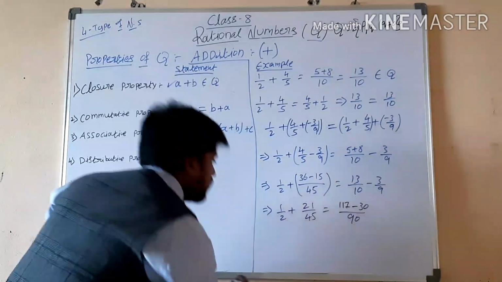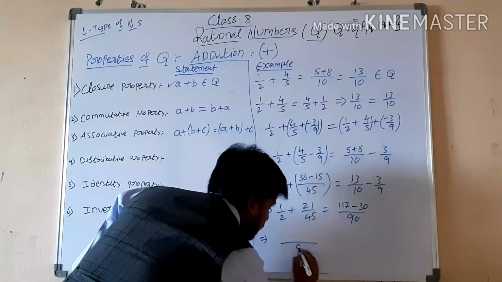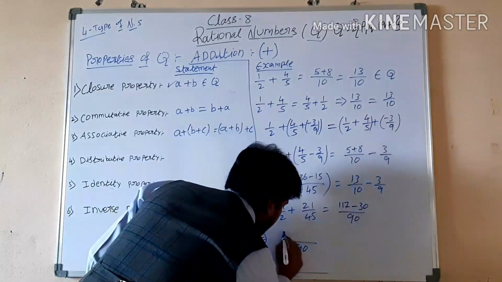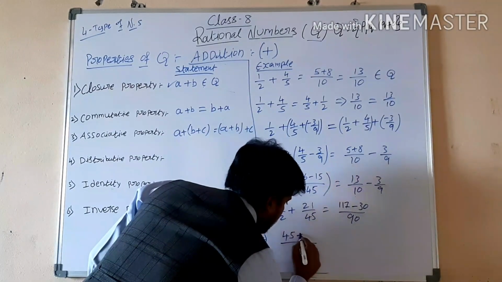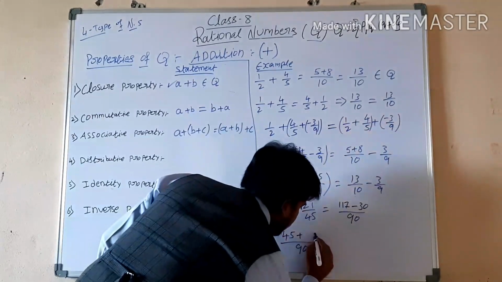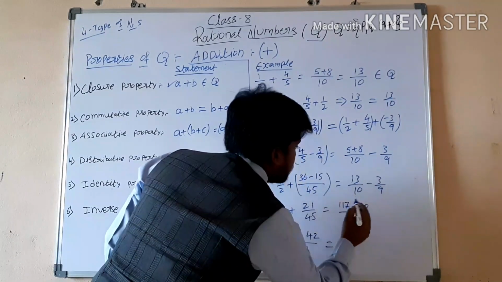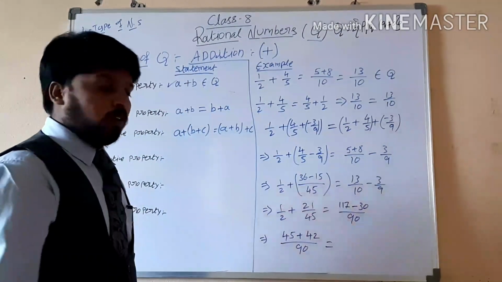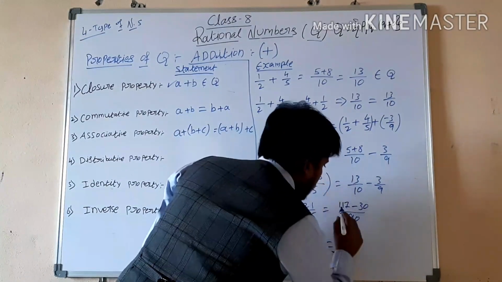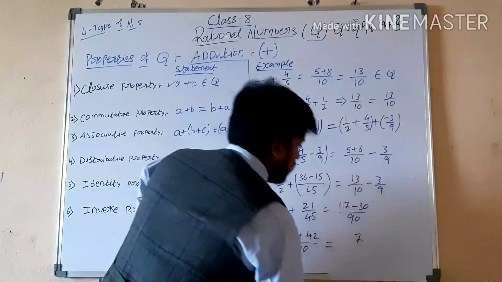13. Now again, here also multiplication. 45 twos are 90. 45 ones are 45, plus 21 twos are 42. That equals to now 117 minus 30. How much? 11 minus 3 is 8.